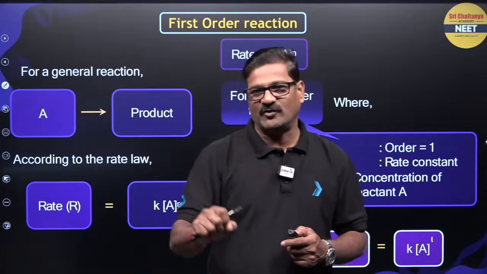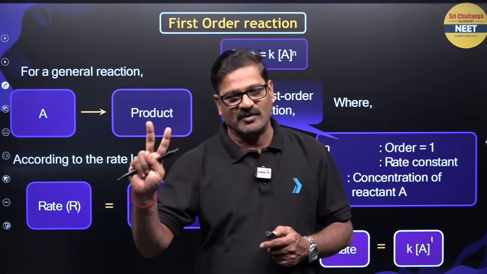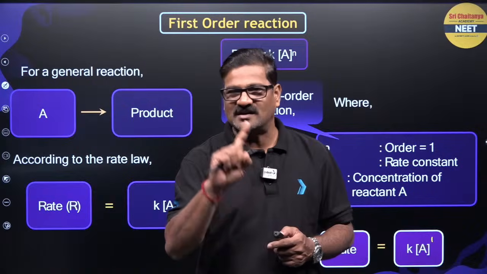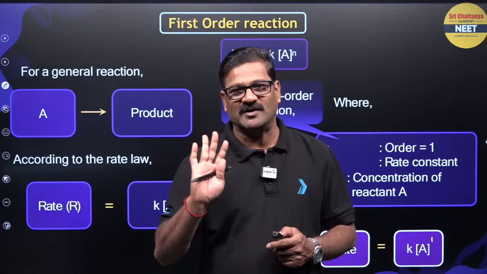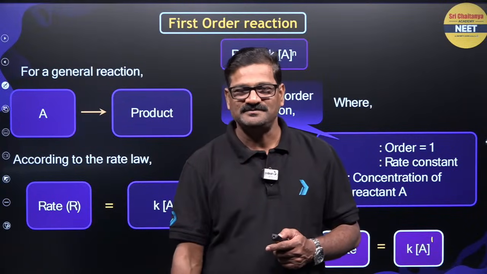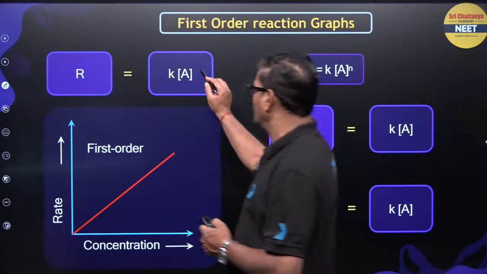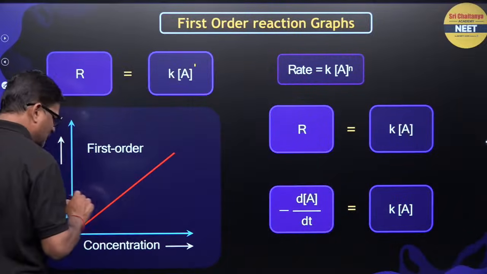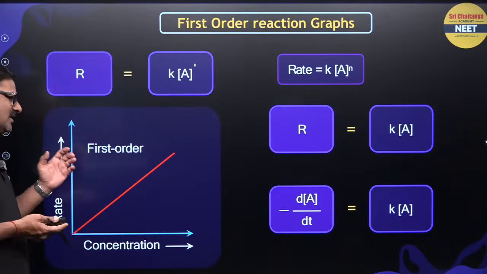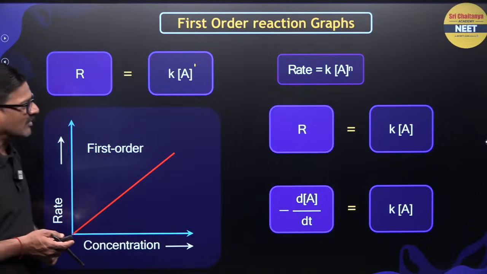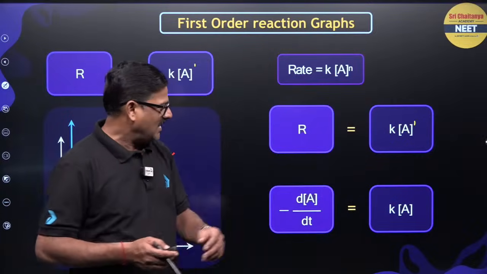If you have a question from chemical kinetics, I strongly recommend 2 formulas. One is the first order kinetics formula, another is the Arrhenius equation. Fine. Now moving ahead, R is equal to K A to the power 1. So for the first order, as the initial concentration is increased, the rate is going to increase.